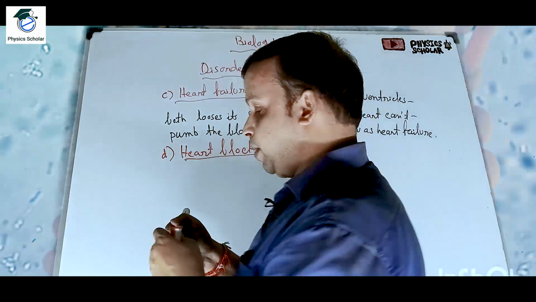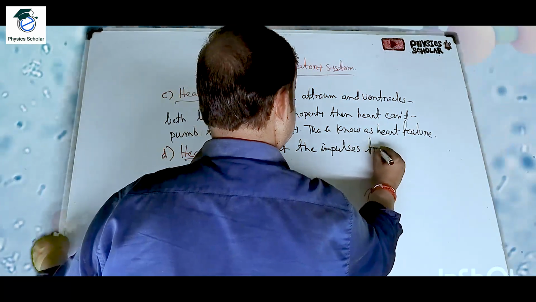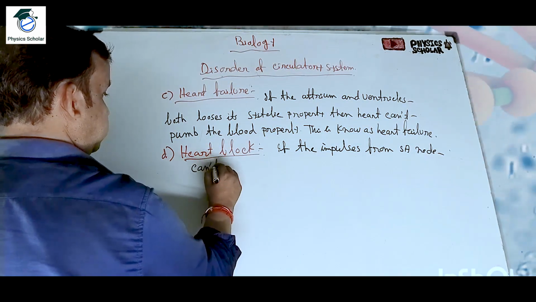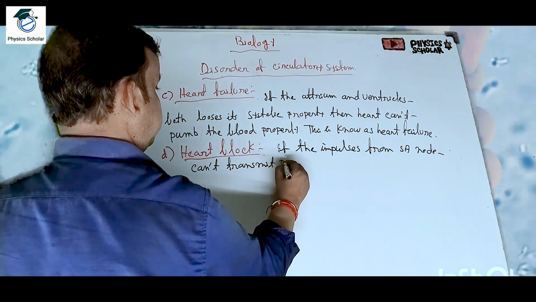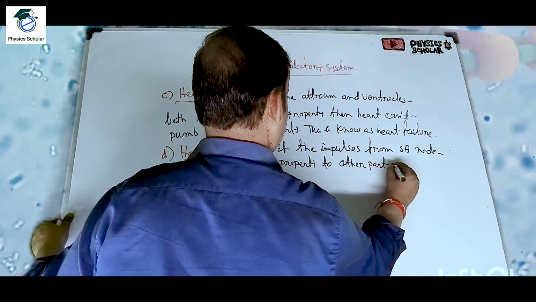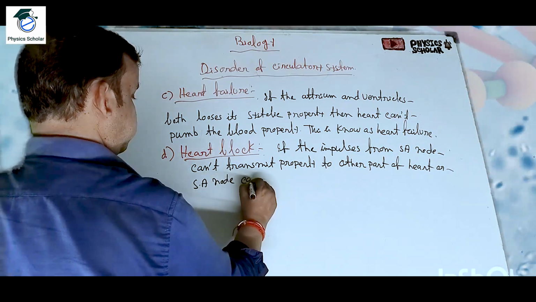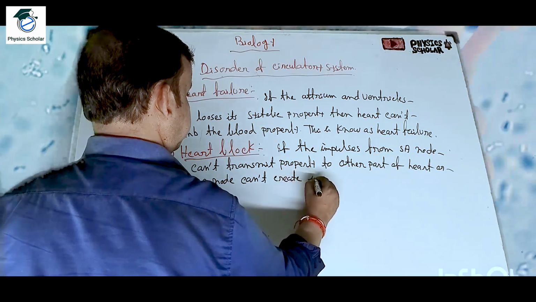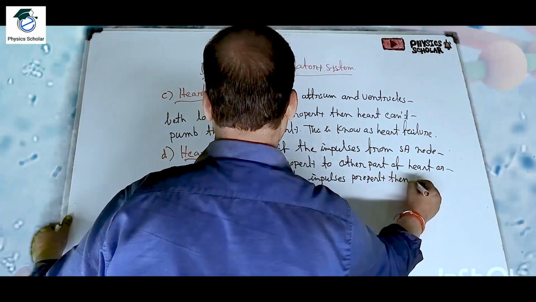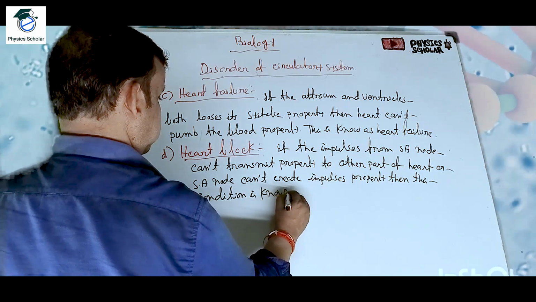So the SA node is known as a pacemaker. Okay. So if the impulses from the SA node can't transmit properly to other parts of the heart, or the SA node can't create impulses properly, then this condition is known as heart block.